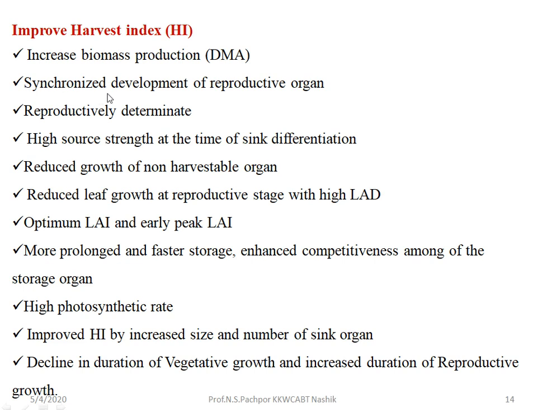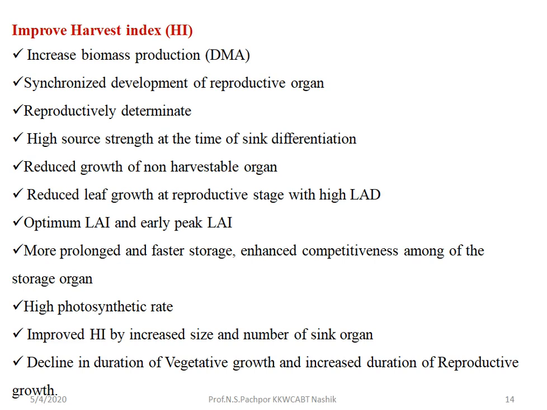Second, synchronize the development of reproductive organs. Whatever the reproductive organs, that is flowers, fruits, grains, they should develop in a synchronized manner. That means they should not mature, develop, or be produced at different times. There should be some synchrony in their development. Then reproductively determinate. That means once the flower is produced, after the formation of that flower there should be no further production of flowers.